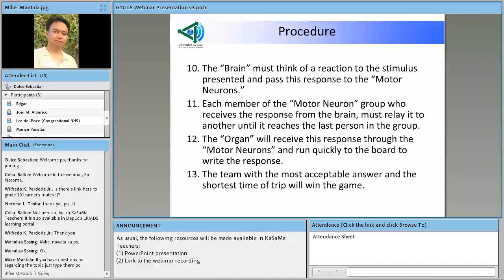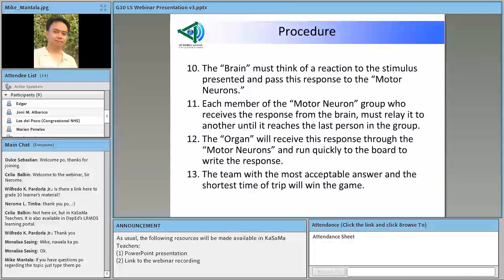Now, each member of the motor neuron group who receives the response from the brain relays it to another. So message relay ulit ito until it reaches the last person in the group. What will this last person in the group do? The organ will receive this response through the motor neurons, and run quickly to the board to write the response. Again dito, pwede nating i-clarify, yung organ, siya yung nag-receive ng stimulus. And then siya rin yung pupunta sa board to write a response.